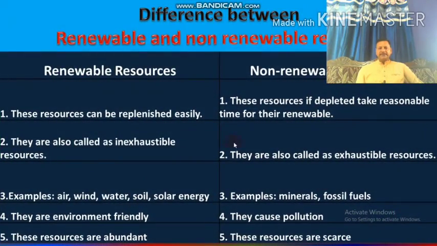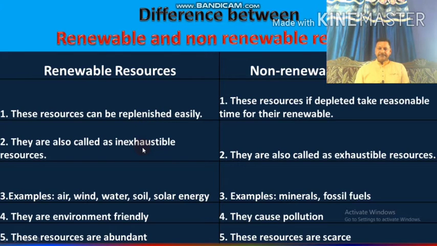Here also the difference is important. It could also be asked for 5 marks, so at least 5 points you should have in your mind to differentiate between renewable and non-renewable resources. A lot of times you have already read these differences. This resource can be replenished, this resource could not be replenished. They are also called inexhaustible resource and exhaustible resource. Replenish, you could understand, that could be renewed.